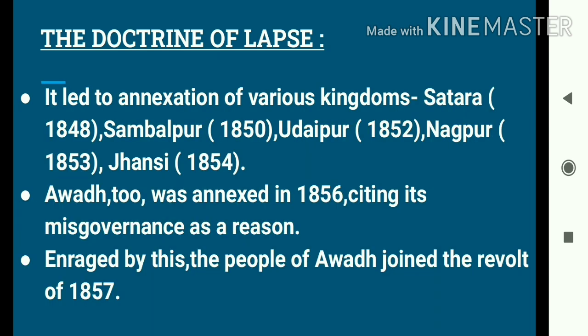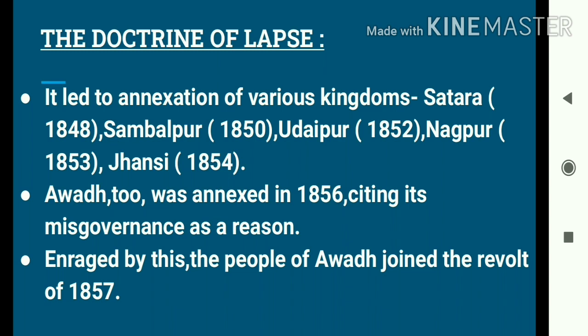So students, through this doctrine, the company started annexing various kingdoms. For example, Satara was annexed in the year 1848, Sambalpur in the year 1850, Udaipur in 1852, Nagpur in 1853 and Jhansi in 1854. So we all know about the Queen of Jhansi, Rani Lakshmi Bai, right? In fact, she died while battling with the East India Company, and it was related to this doctrine. Okay, students, the company not only annexed these kingdoms, it also annexed Awadh through this policy of doctrine of lapse.